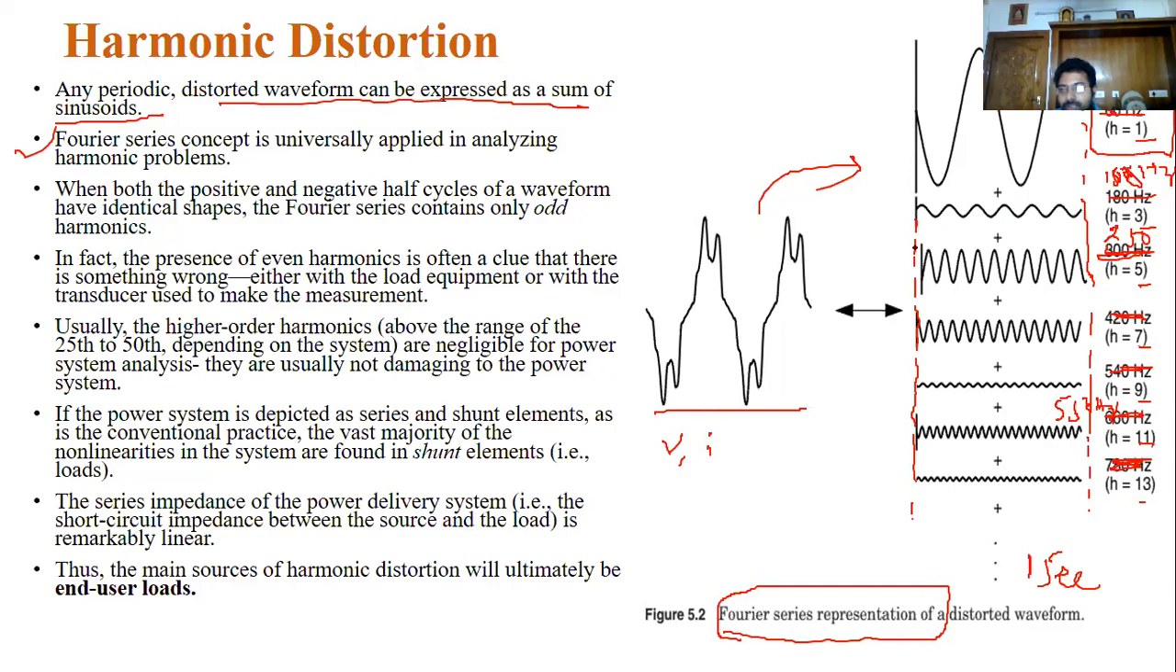In odd harmonics, frequency is nothing but 1 into 50, or 2 into 50, or 3 into 50, or 4 into 50. You can consider odd harmonics here: 3, 5, 7, 9, 11, 13, and so on. For 1 second, you can assume an odd harmonic. 3 into 50 is nothing but 150 cycles in 1 second.